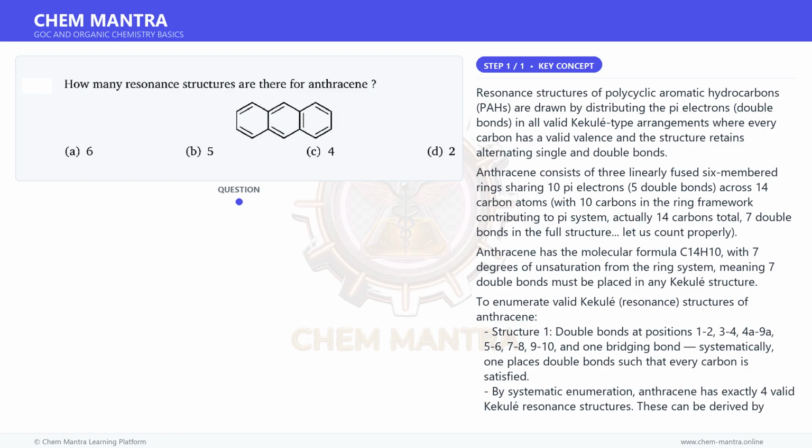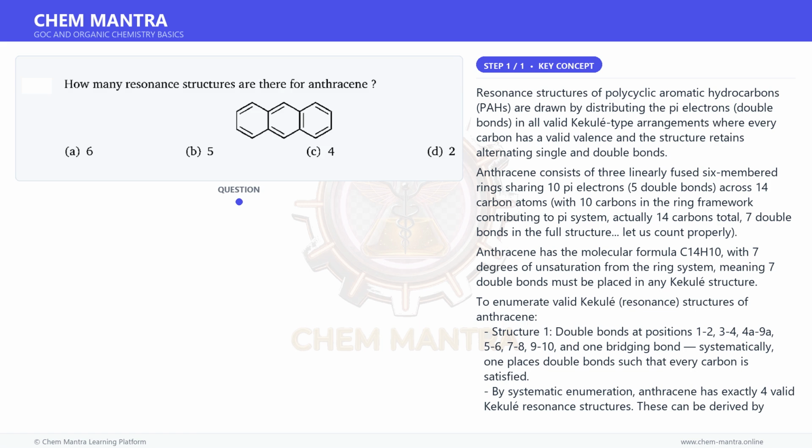Anthracene has the molecular formula C14H10 with 7 degrees of unsaturation from the ring system, meaning 7 double bonds must be placed in any Kekulé structure. To enumerate valid Kekulé resonance structures of anthracene. Structure 1, double bonds at positions 1 to 2, 3 to 4, 4A, 9A, 5 to 6, 7 to 8, 9 to 10, and 1 bridging bond. Systematically, one places double bonds such that every carbon is satisfied.